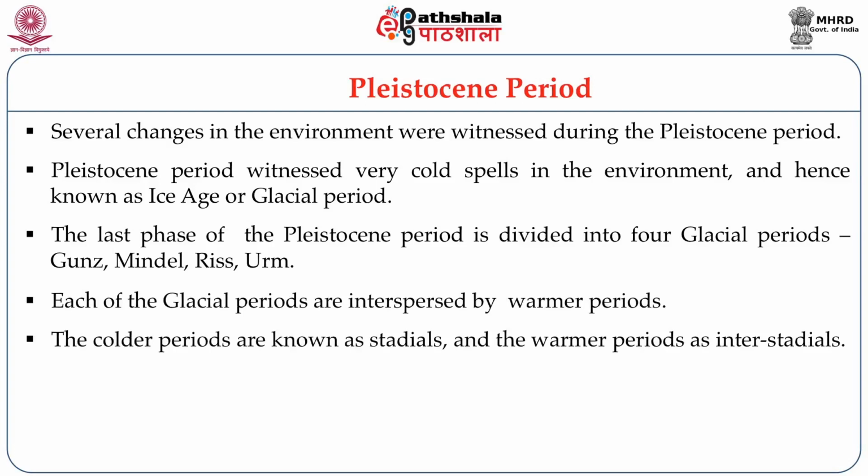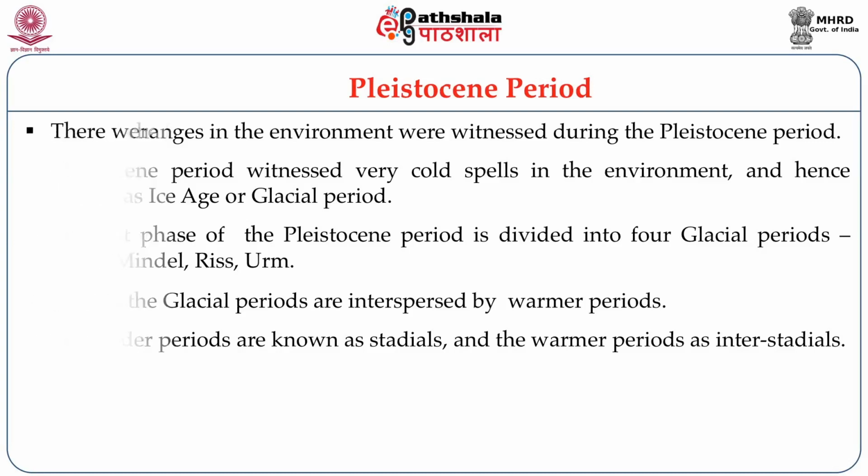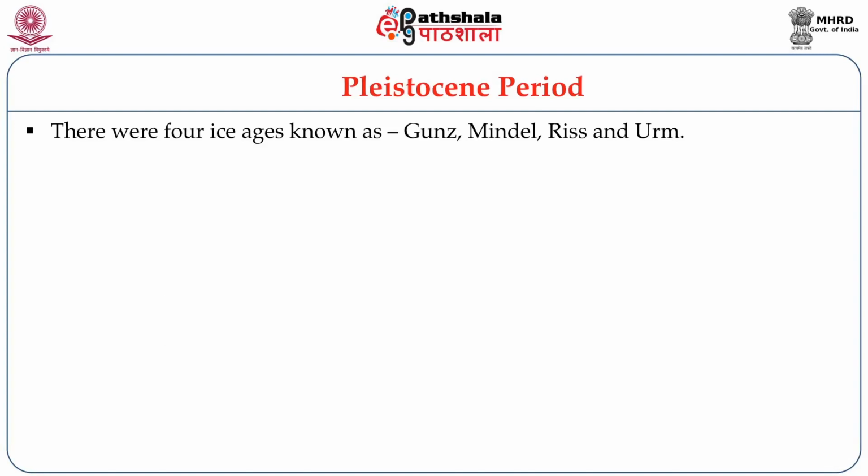So these four subdivisions were required because the climate on the Earth has been alternating between very cold periods and slightly warmer periods. As I was telling, during this cold climatic period, which is divided into four climatic periods like Gunz, Mindel, Riss, Wurm, and during these ice ages, heavy snowfall was occurring and the temperatures were very low.